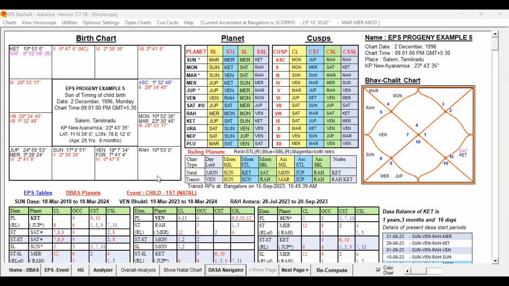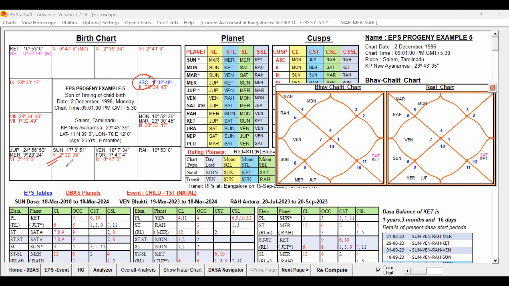Lagna is falling in the sign of Cancer. The 5th cusp is falling in the sign of Scorpio. The 5th lord is Mars, posted in the Leo sign in the 2nd house as per degree. The 5th lord occupying the 2nd house, conjoined with the Lagna lord and 2nd lord Moon, that is good. And Jupiter, the Karaka planet, is also aspecting the 5th lord Mars by way of the 9th aspect. That is also good.